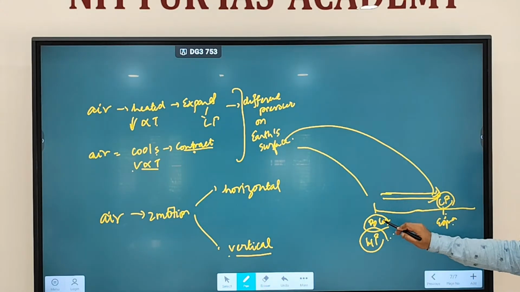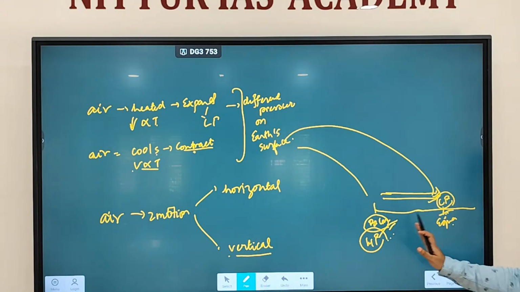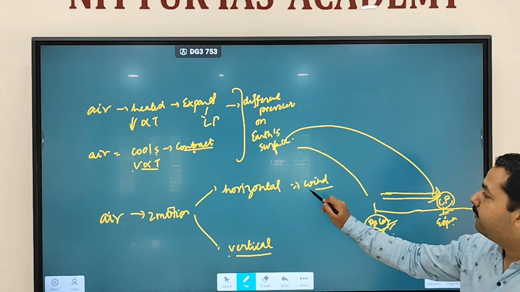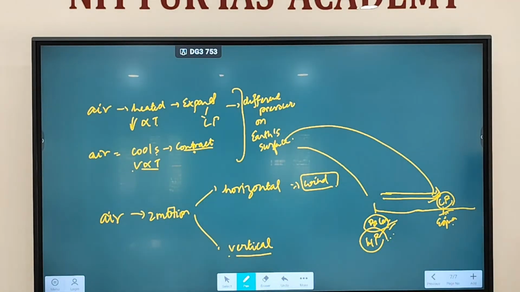When air is moving from here to here in horizontal direction, that is high pressure to low pressure, from polar to equator region, it is going to be called a wind. So air in horizontal motion is called what? Wind. When wind is blowing outside, you experience it. So it is which type of air motion? Horizontal air motion.